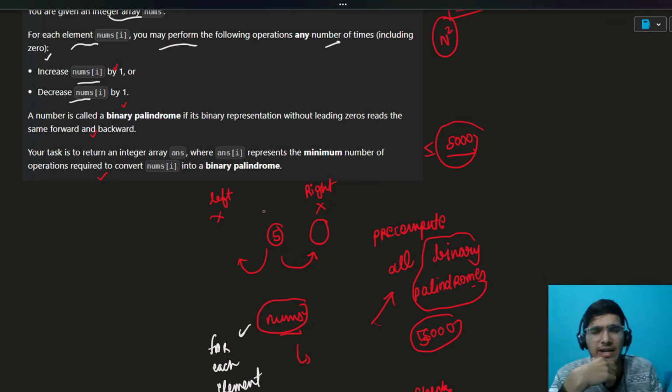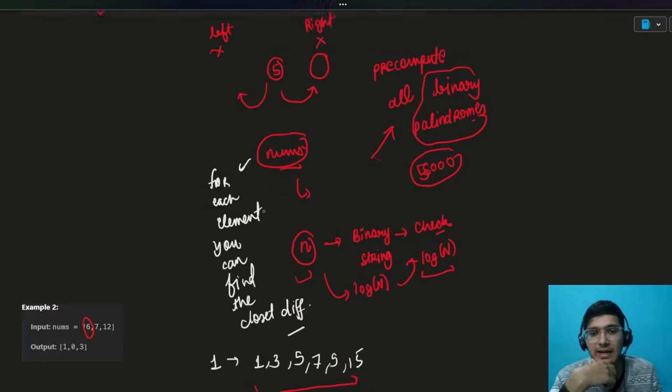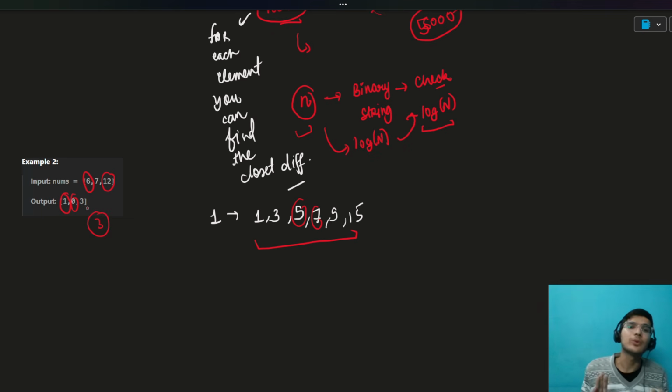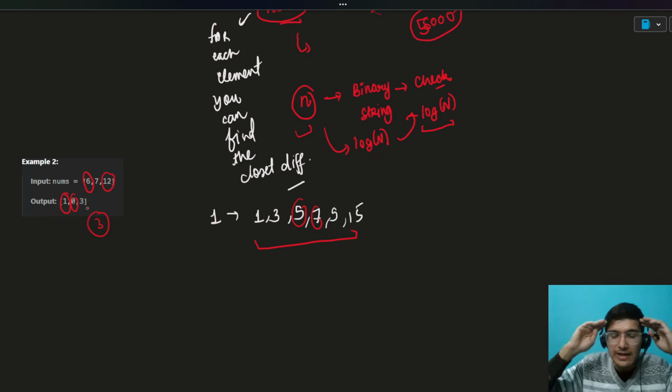But in the contest, what I did was calculate the difference from all the elements by brute force and try to minimize it. So the closest left is 5 or 7. Either you can do. The answer would be 1. The difference is the distance, and that is the number of operations required, right? For 7, it is 0. Obviously, it itself is the answer. And for 12, it could be 15 or it could be 9. 3 would be the answer. And that is the beautiful idea of this problem. That's all about this problem. It's not very difficult, right?